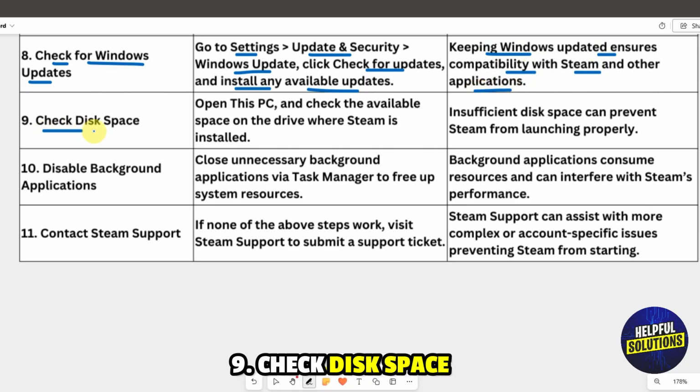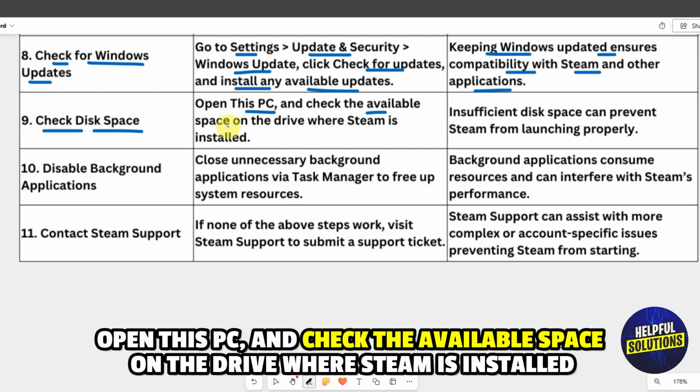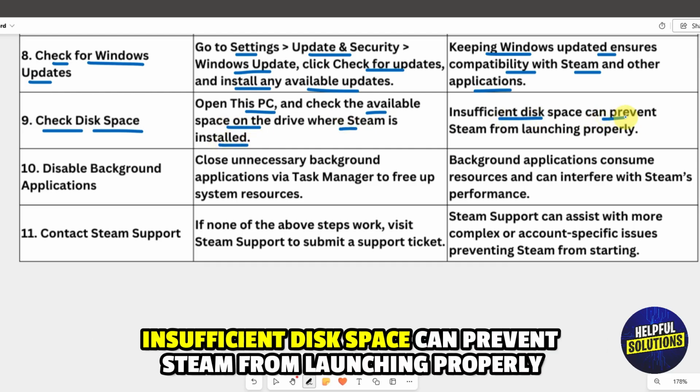Number 9. Check disk space. Open This PC. Check the available space on the drive where Steam is installed. Insufficient disk space can prevent Steam from launching properly.